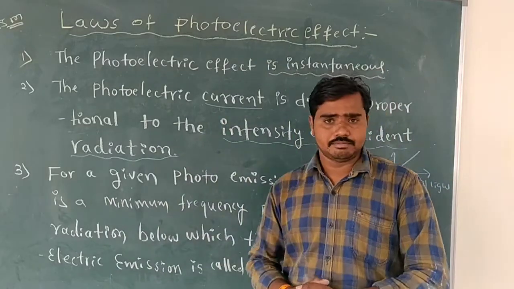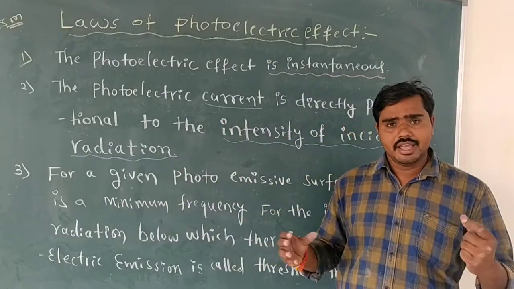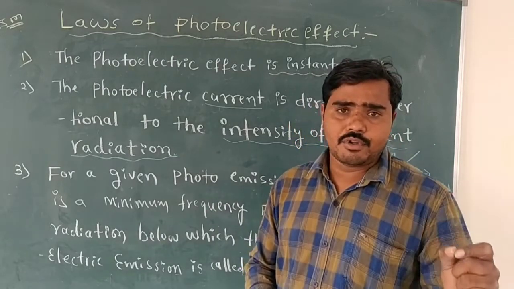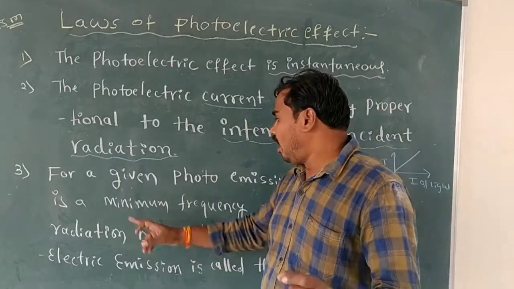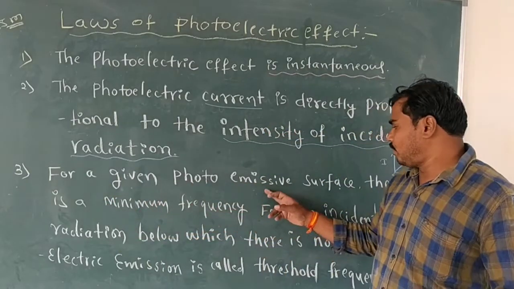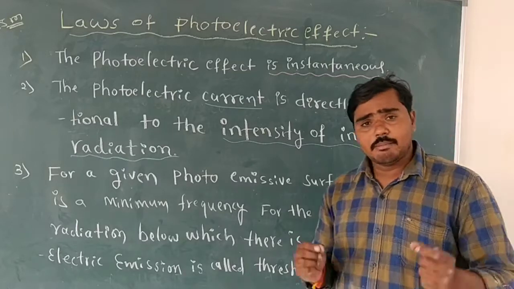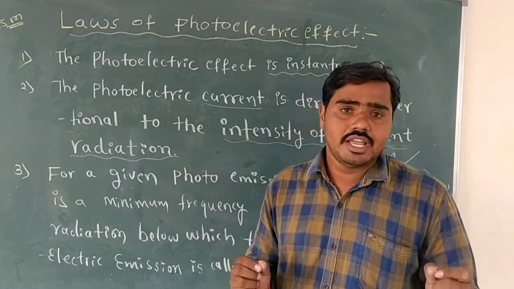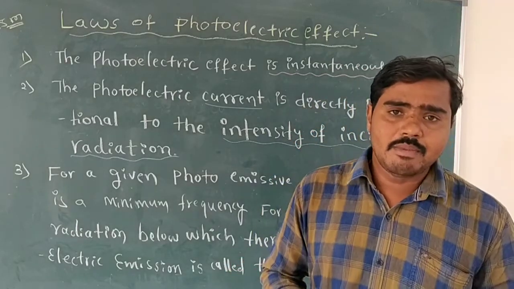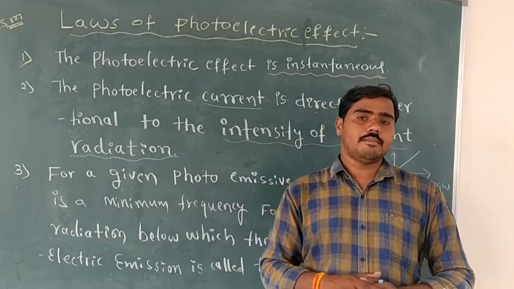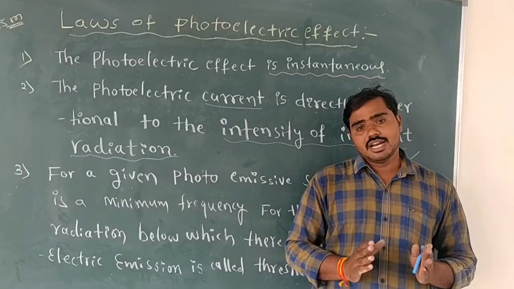And the third one, okay, already I explained this one. For a given photoemissive metal or for a given photoemissive surface, a minimum frequency of the incident light is required, below which photoemission does not take place.